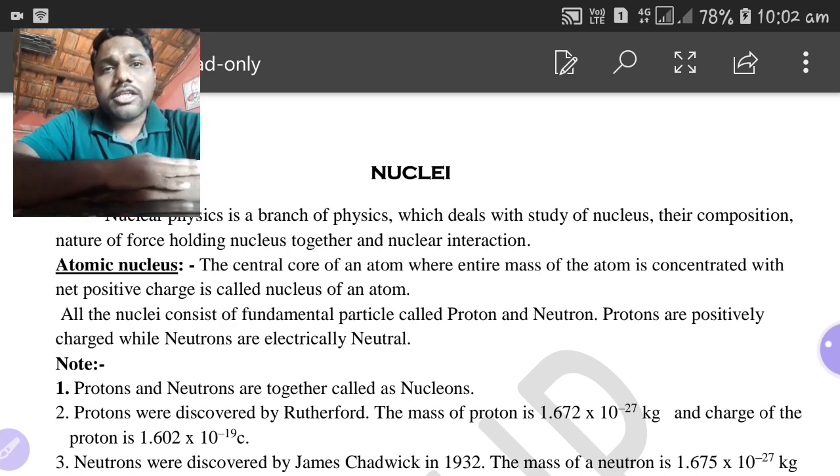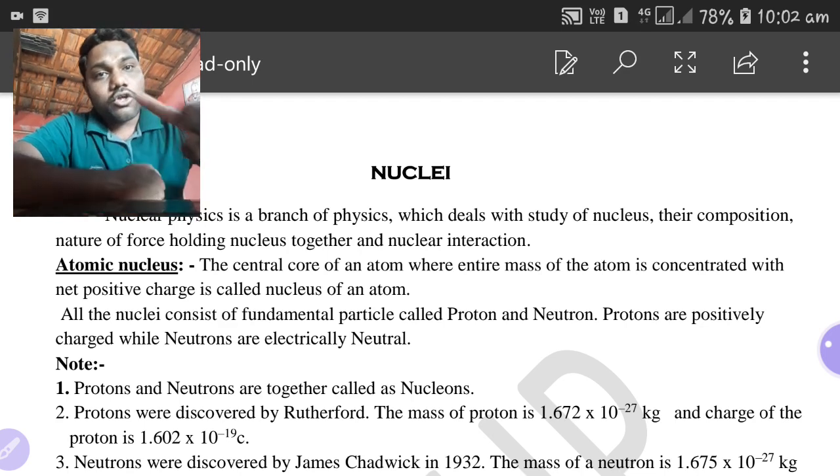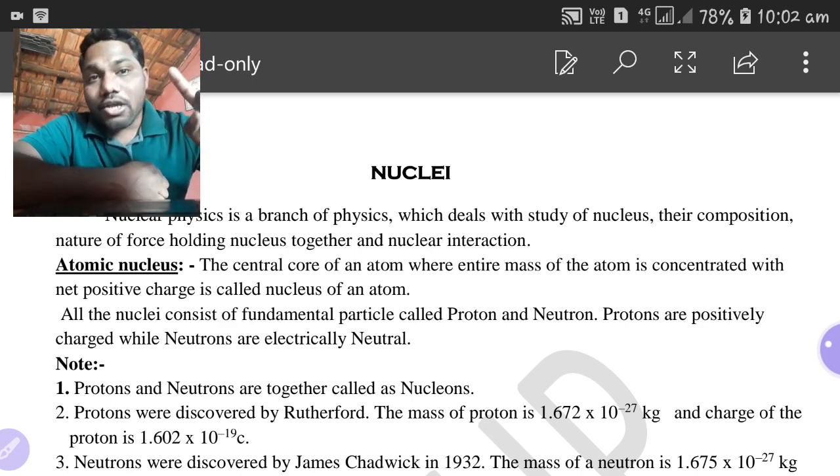So first of all, what is meant by atomic nucleus? Atomic nucleus is the central core of an atom where the entire mass of the atom is concentrated, with a net positive charge. This positive charge is because of the presence of protons. The neutrons are present in the nucleus but they are neutral, so the charge of the nucleus is only due to the protons, and that is always positive.